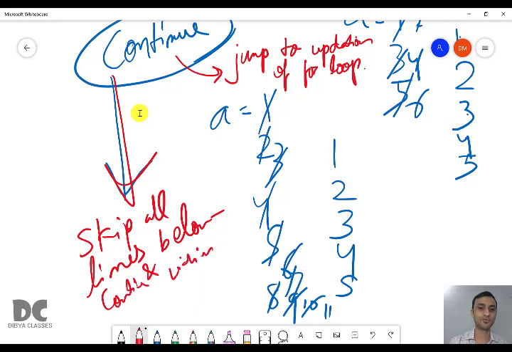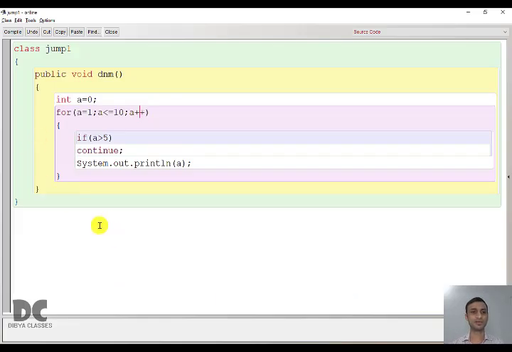and within the loop. It should be within the loop. We are not talking about statements like statement X. Here in this case there is no statement X, and even if statement X is there, we are not talking about that. We are talking about statements between the continue and the ending curly bracket. Whatever statements are present, those will be skipped and the cursor will move directly to the updation.